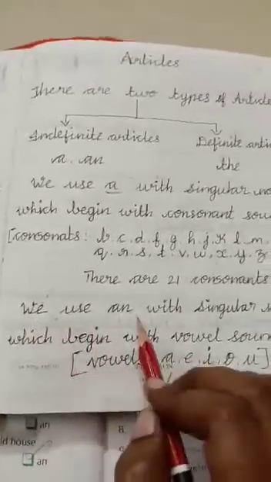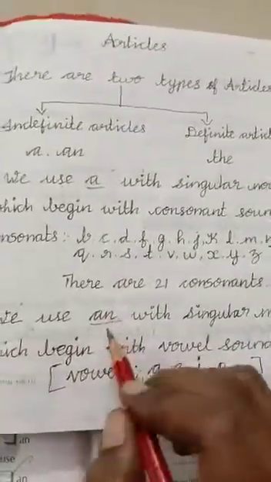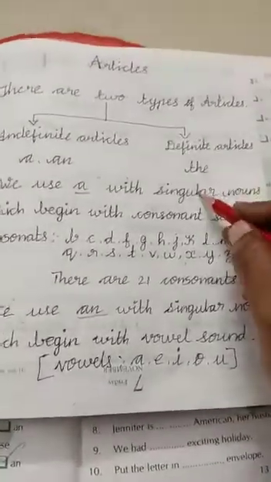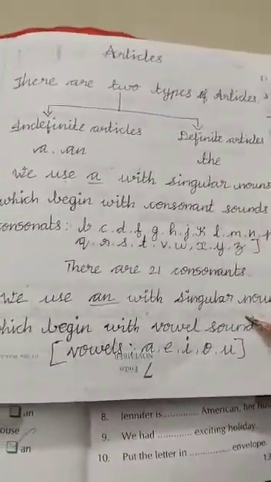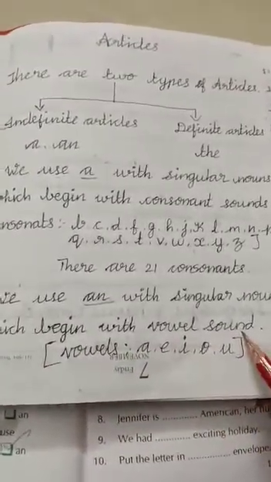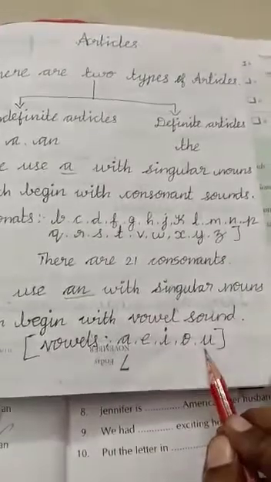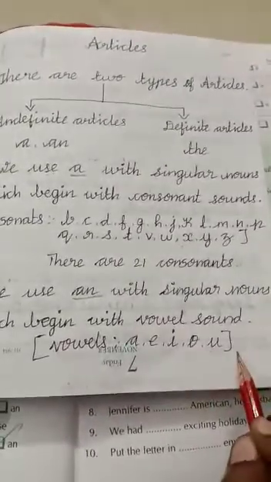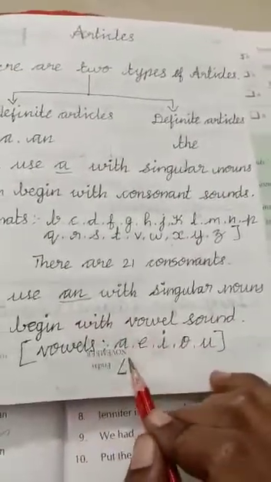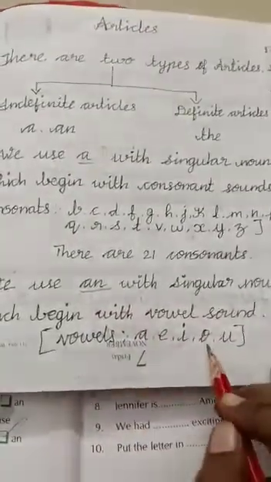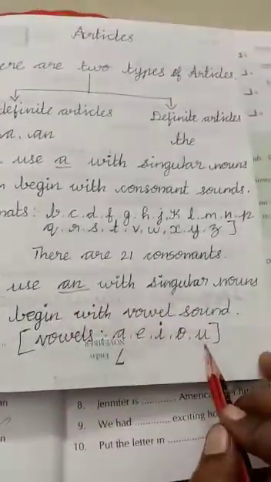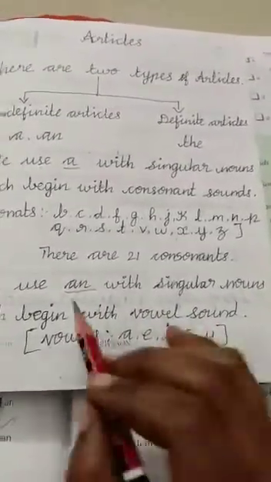Next, we use an. How to use an? With singular nouns, same, this is also a singular noun, which begin with a vowel sound. You know the vowel letters A, E, I, O, U. For nouns beginning with these letters, we use an. For example, onion. So we use an. Next, underground. We use an.